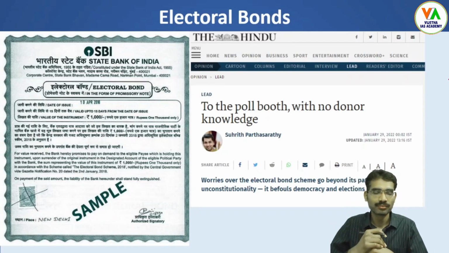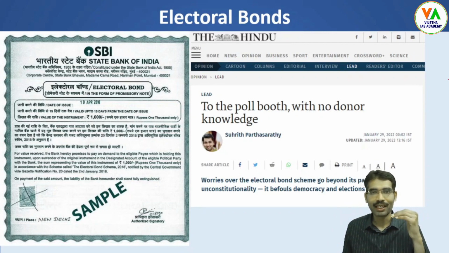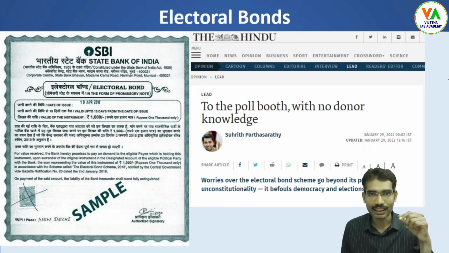Hi students, there is news related to electoral bonds. A few weeks from now, there are elections in different states of the country. In that context, once again, electoral bonds news surfaced. Here there is a lead article in The Hindu. It is saying, to the poll booth with no donor knowledge.